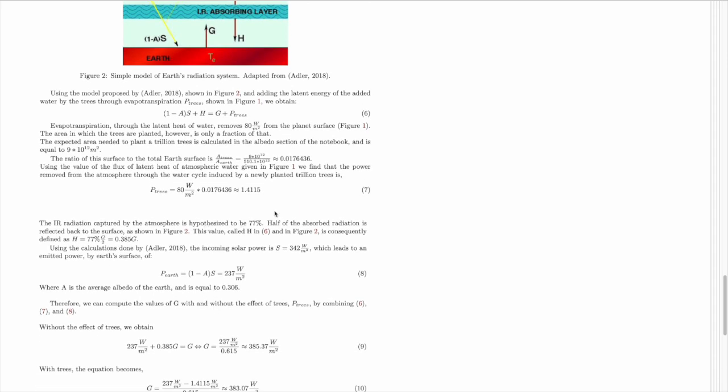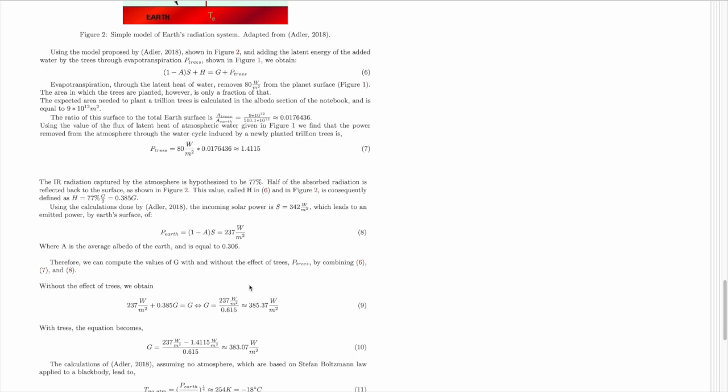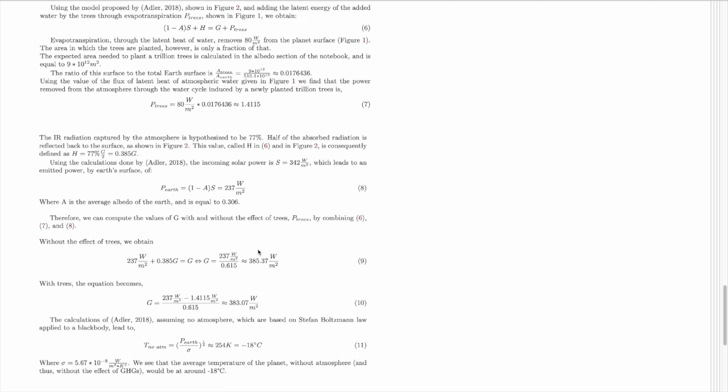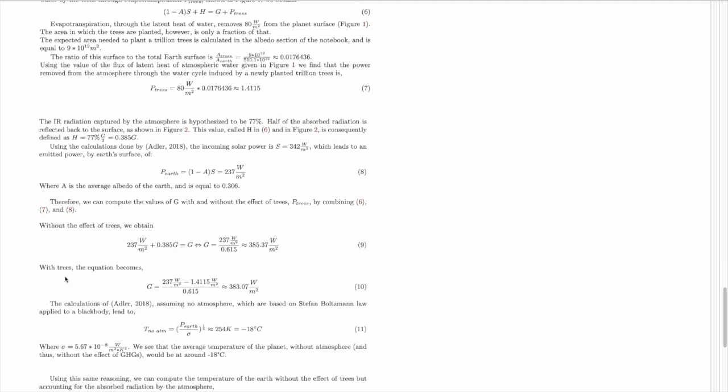Doing this and making a couple of assumptions, all based on the second paper, Adler 2018, allowed us to calculate different values of the radiation emitted by the planet. We can see that the emission flux is greater without the effect of trees and becomes smaller due to the cooling effect of trees.